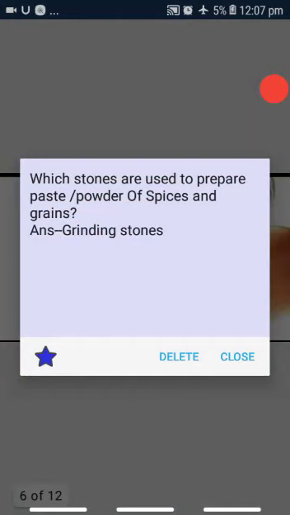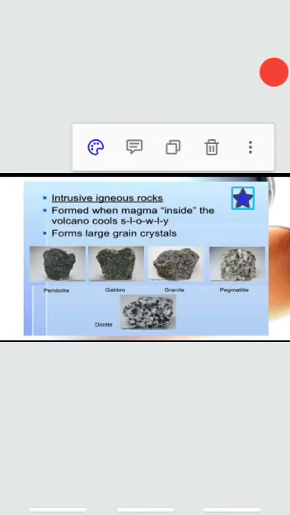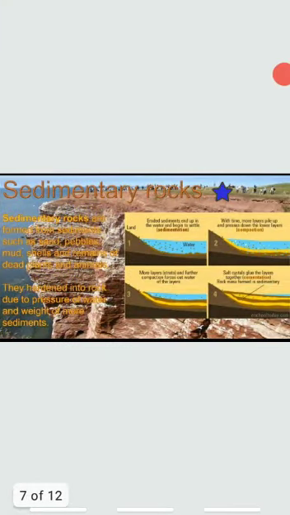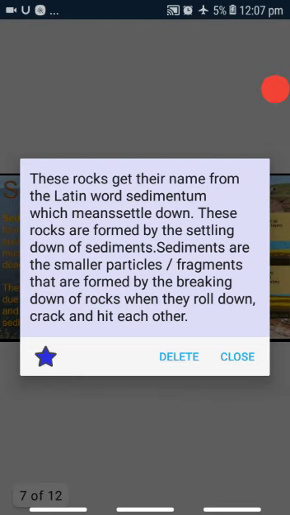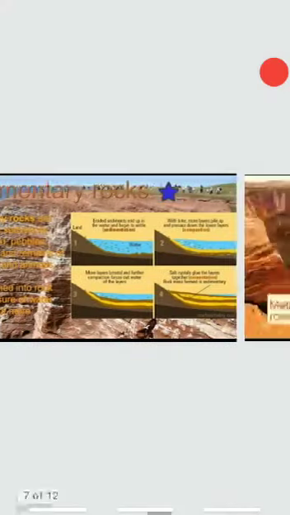Now, which stones are used to prepare paste or powder of spices and grains? The answer is grinding stones. Now we will study sedimentary rocks. These rocks get their name from the Latin word sedimentum, which means settle down. These rocks are formed by the settling down of sediments. Now what are sediments? These are smaller particles that are formed by the breaking down of rocks when they roll down, crack and hit each other.